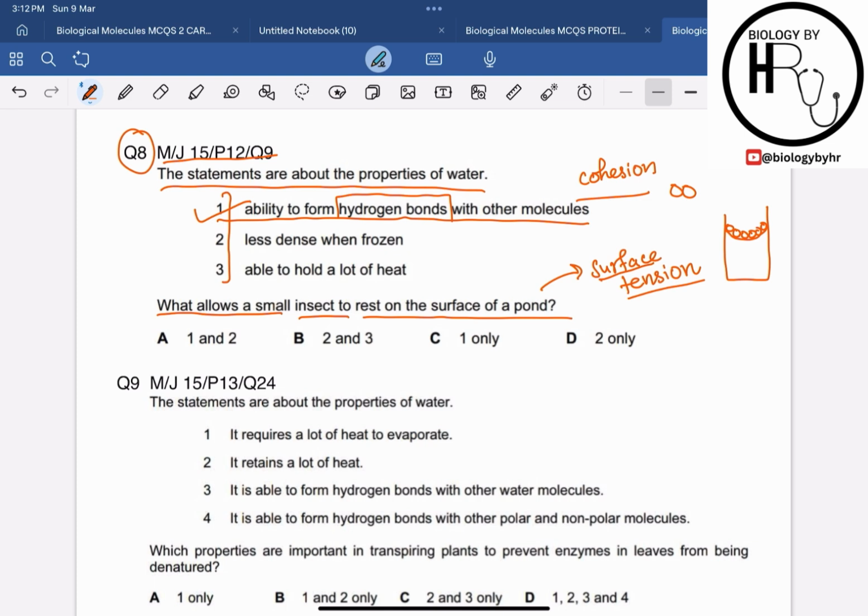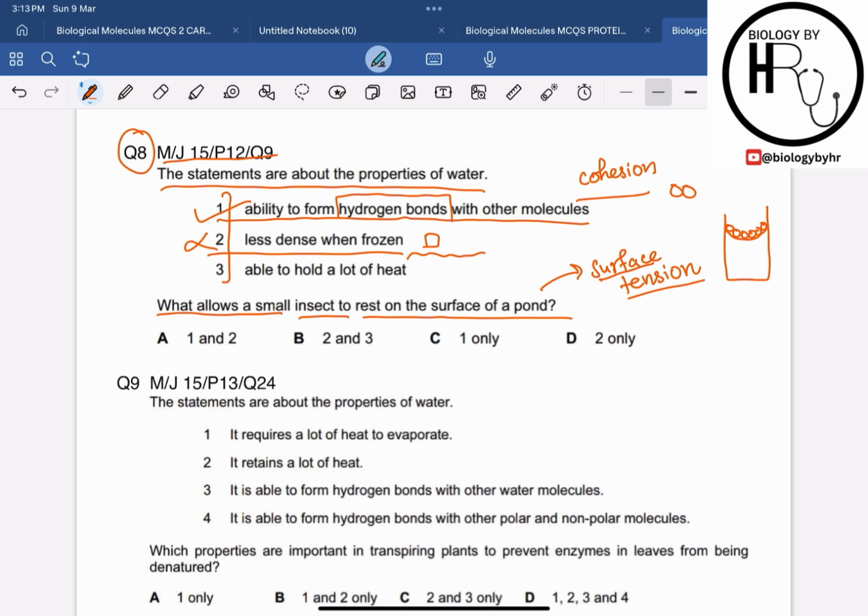Then the second statement says that less dense when frozen. This is the property which causes the ice to float on the water, but it does not directly contribute to the surface tension, and it is also not crucial for the insects to stand on the water as well. So you can say that this statement doesn't come in line with the question.